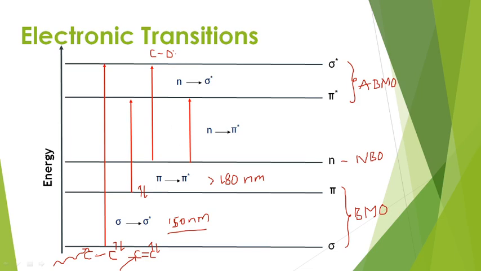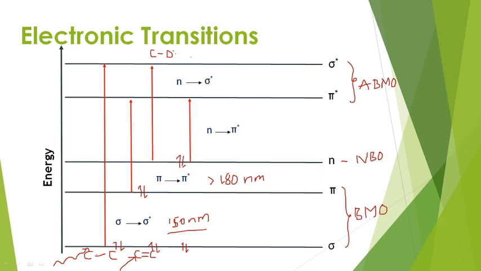So what are the possible electrons present in this compound? Here we have a sigma bond, that means sigma bonding electrons are present. So here I am writing sigma bonding electrons, and the next one is non-bonding electrons.